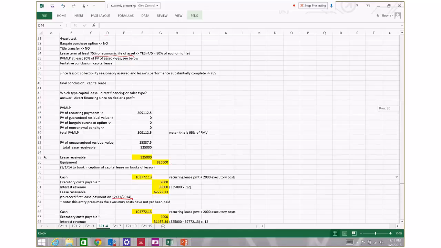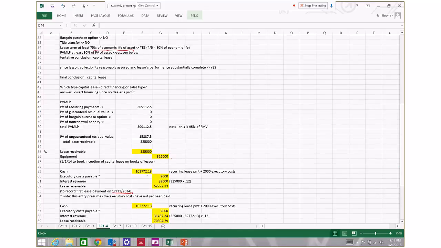So the lessor, that's of course 103,272.13. The lessor is going to go to the mailbox on 12/31/2014 and find a check for 103,772.13 and debit cash for that amount. Now, out of that 103,772.13, 2,000 of that is for executory cost.